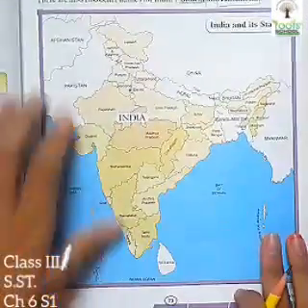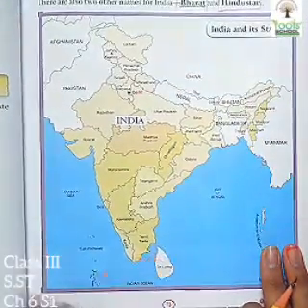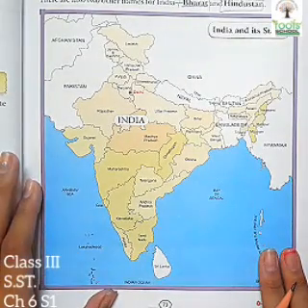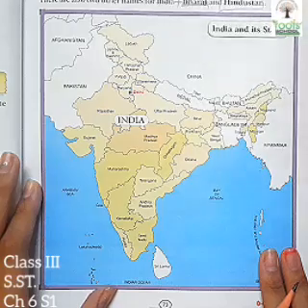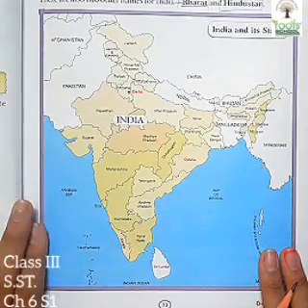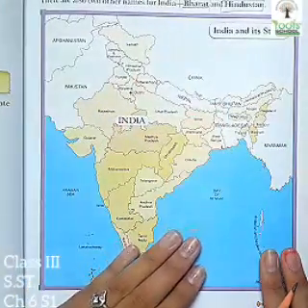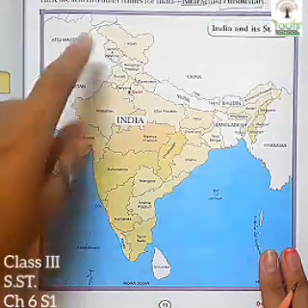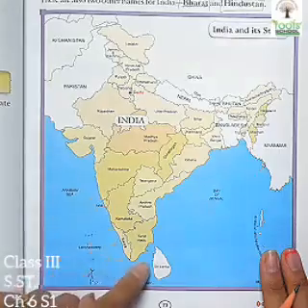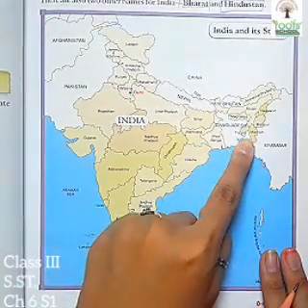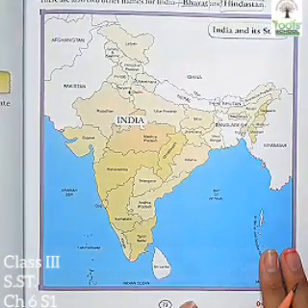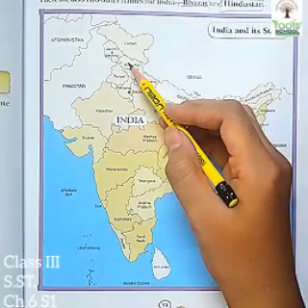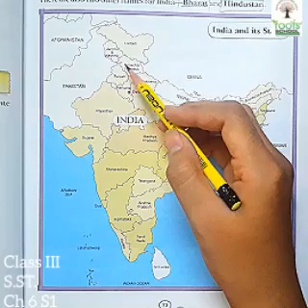Now, this is the map of India. What is a map, children? A map is a pictorial drawing of any particular space or a country that is drawn on paper. So if we draw any place on a piece of paper, that is known as a map. This is the graphical, the picture form of our country, India. And in India there are various states and various union territories.